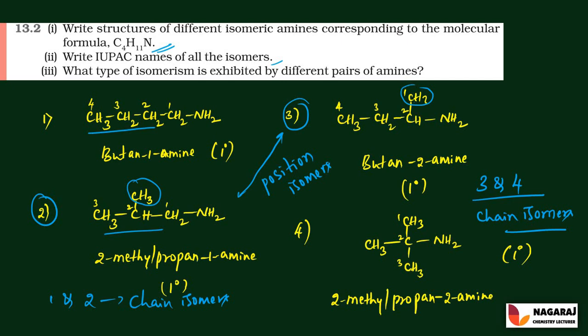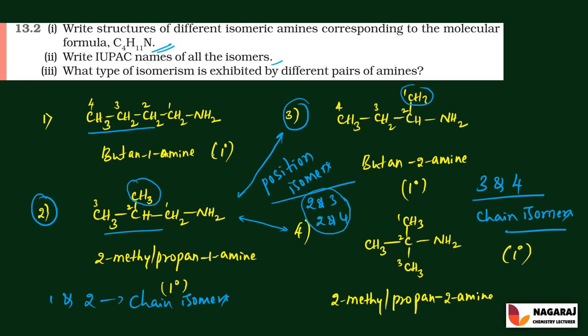And the second one and fourth one is also an example for the position isomers. That is, 2 and 3 and 2 and 4 are the examples of the position isomers.